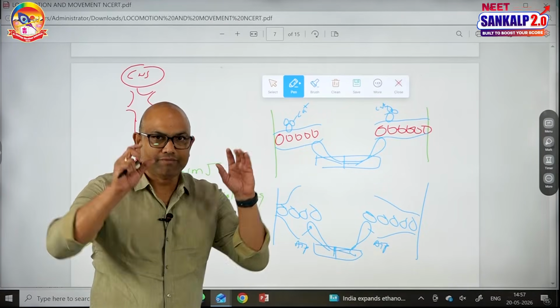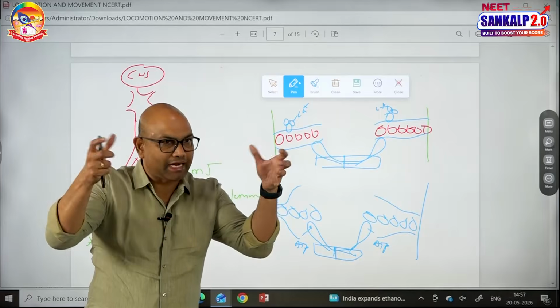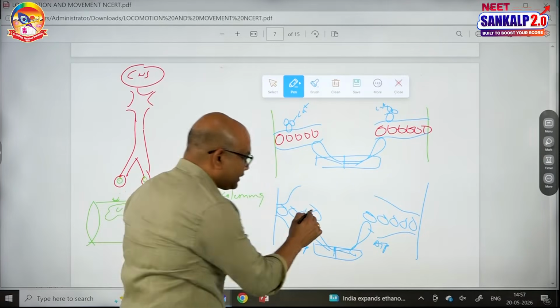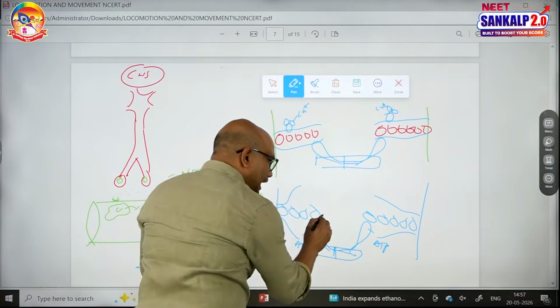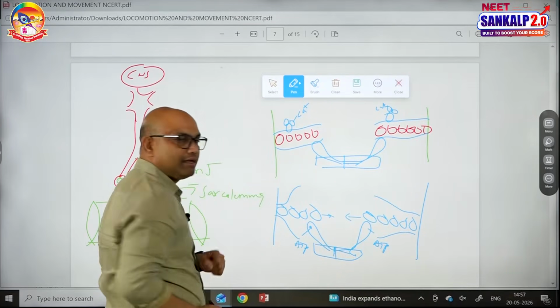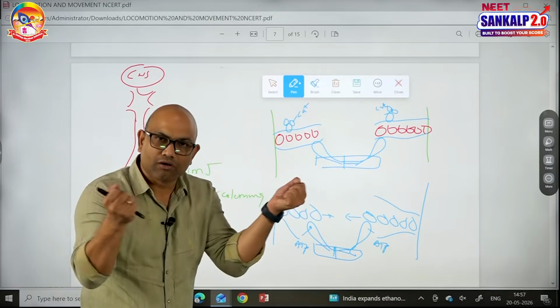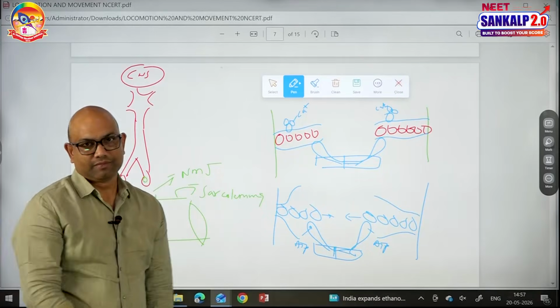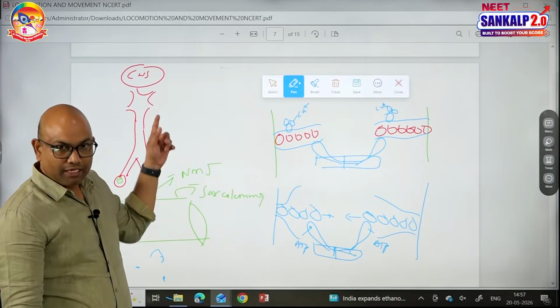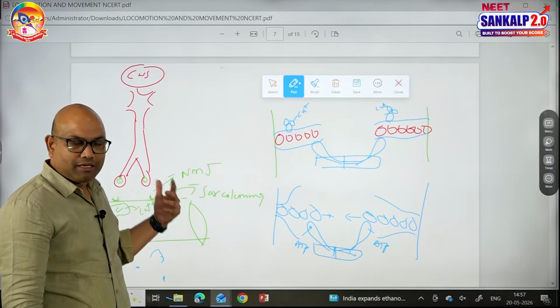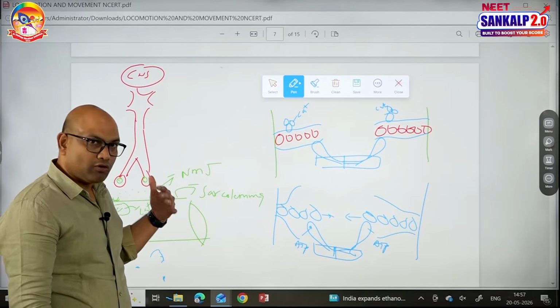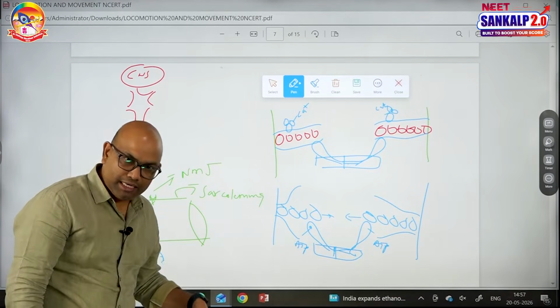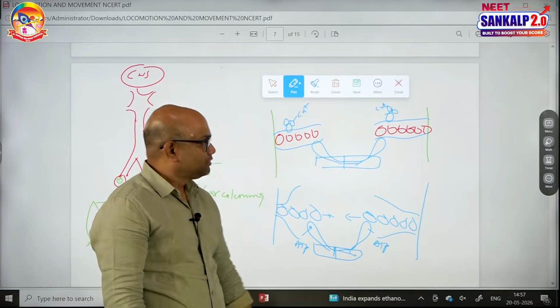Now the myosin head will move to the active site of actin and hold it, and it pulls the actin filaments towards the center of the A band. That is called contraction. See, the first step is excitation, in which neurotransmitter is released, then sarcolemma is depolarized, calcium is released and will go and bind to the TNC.